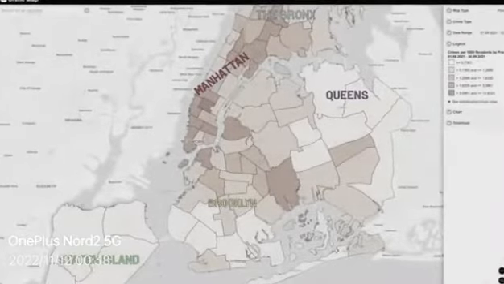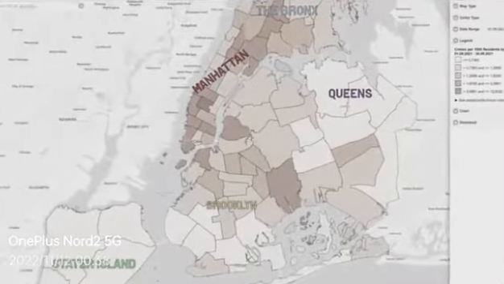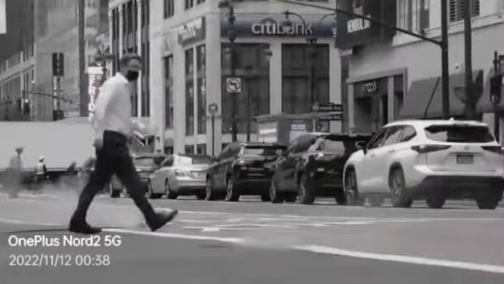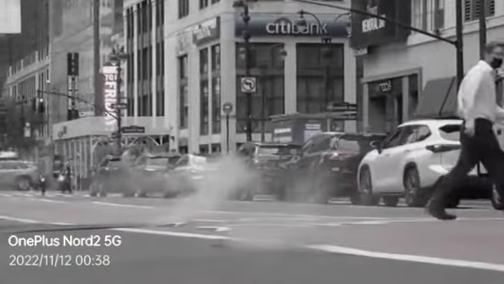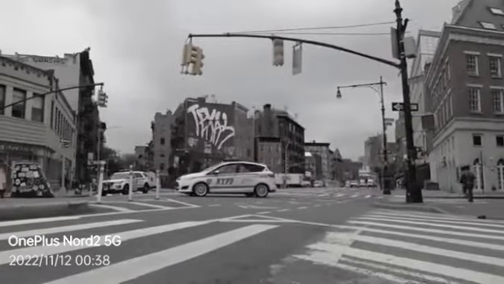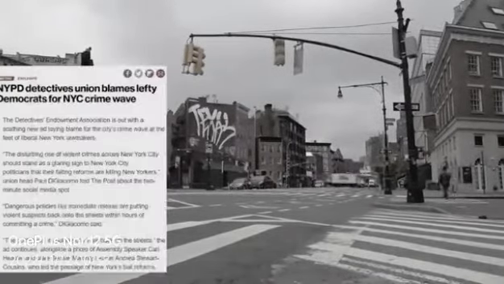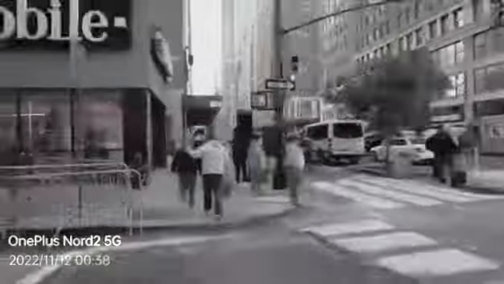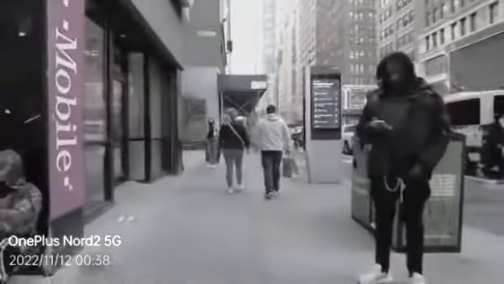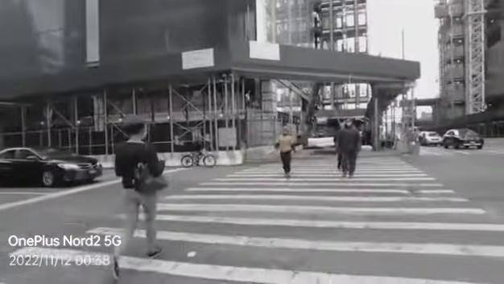The boroughs of Manhattan and Staten Island have historically had lower crime rates, and the Bronx, on the other hand, has consistently had the highest homicide rate. NYPD Detectives Union recently blamed lefty Democrats for a New York City crime wave, saying, quote, "Dangerous policies like immediate release are putting violent suspects back onto the streets within hours of committing crime." When I tried to interview cops, they just laughed. But off the record, they were saying the same things, that too many criminals get released as soon as they're caught.